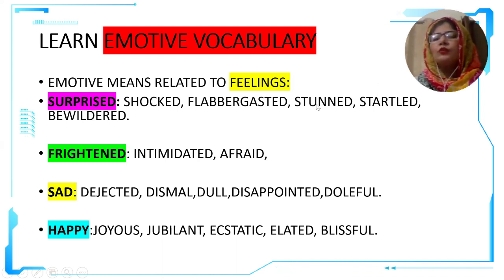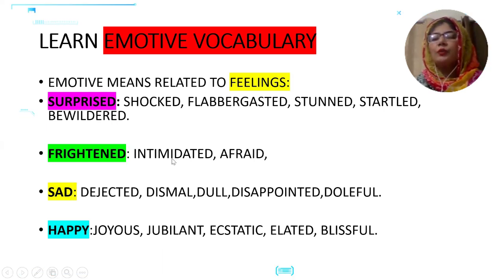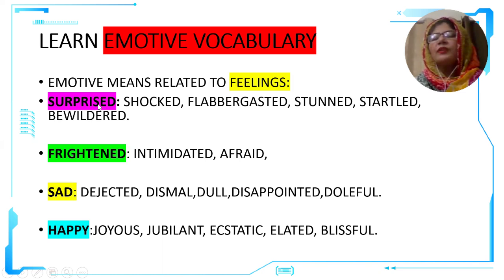Also, learning emotive vocabulary is going to improve your narrative essay, because in the narrative essay you have to describe the feelings of your character. So let me share only 4 examples with you as far as emotive vocabulary is concerned. More you can think of and make on your own. For example, the word is surprised.